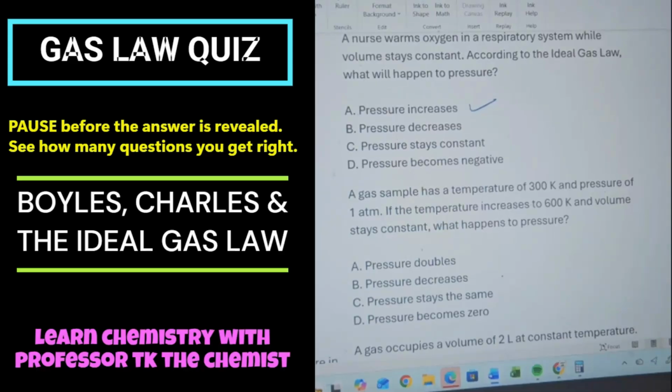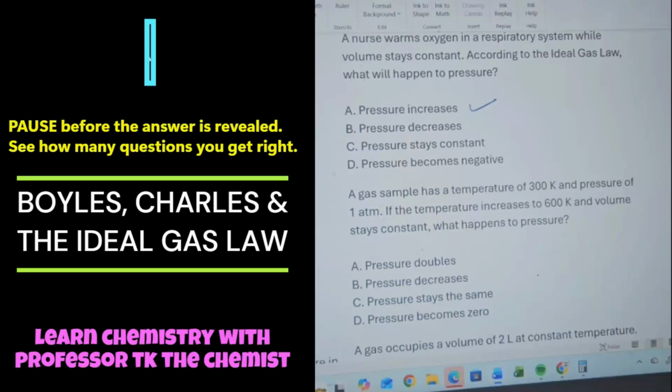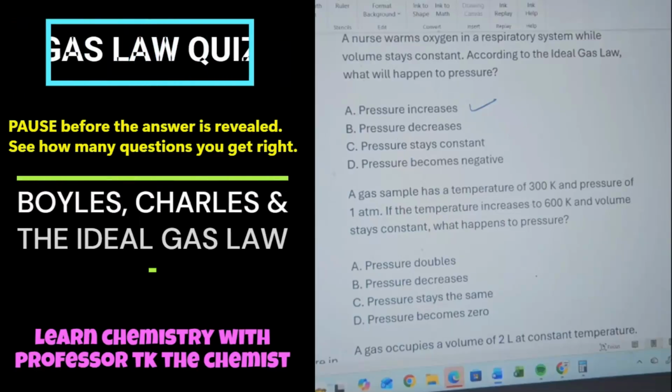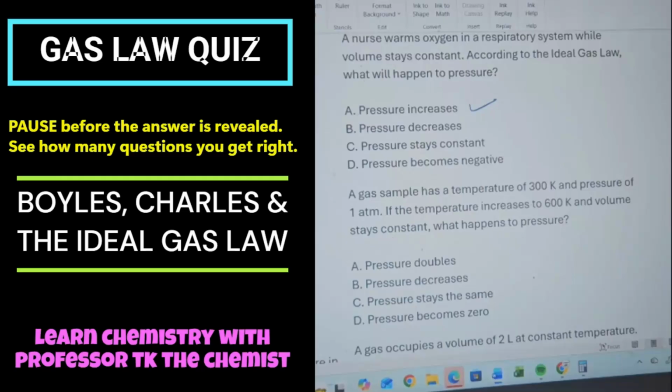A gas sample has a temperature of 300 Kelvin and pressure of 1 atm. If the temperature increases to 600 Kelvin and volume stays constant, what happens to the pressure? Yes, if you said doubles, that is correct.